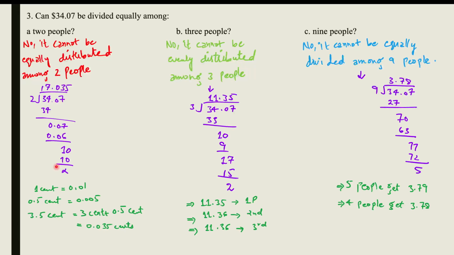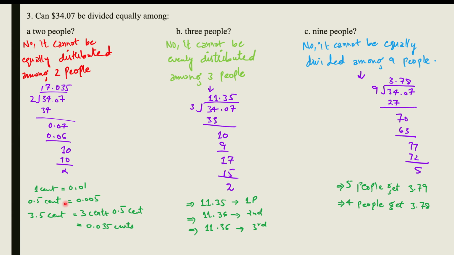However, the US currency does not have a half cent coin, as the smallest unit is 1 cent. We can give 3 cents to each person, not the half cent, because it does not exist.